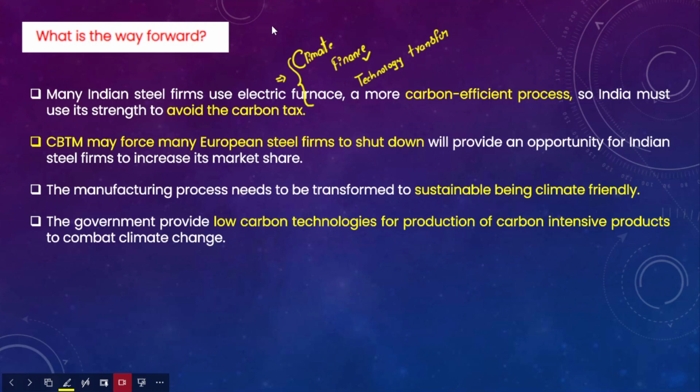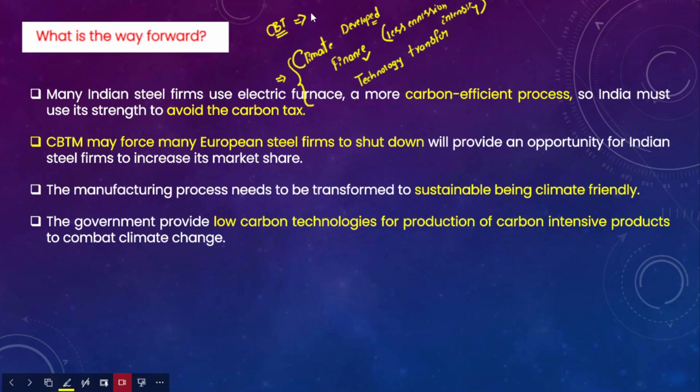So what will this carbon border tax do? It will increase the trade between developed countries rather than between developed and developing countries, because the developed countries have the resources and the necessary technology to produce products with a lesser emission intensity.